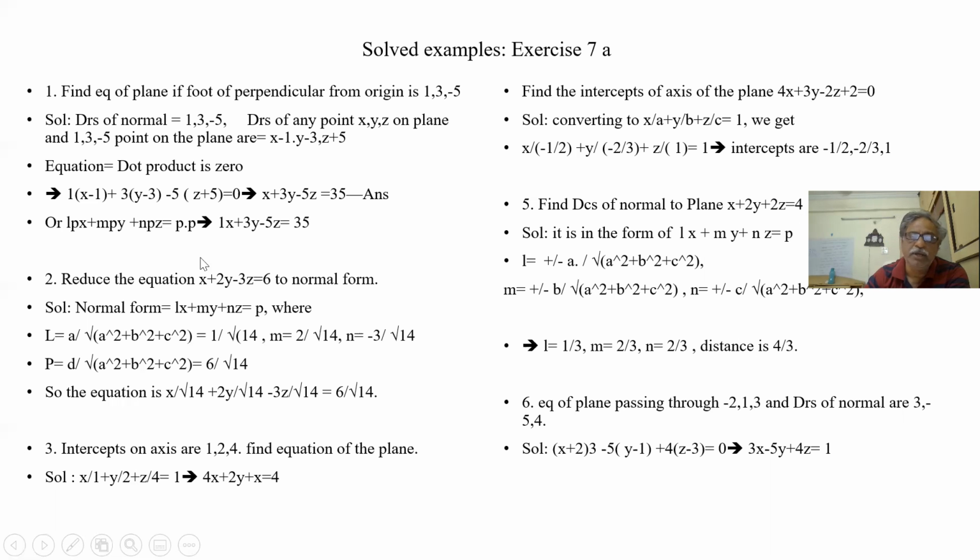Okay. Once we understand the concept, basically we can directly do the problem. We need not learn by heart. L is equal to plus or minus a by square root of a square plus b square plus c square. Here we are converting DRs to DCs. Simple. Okay. Equation of plane passing through this point and normal DRs are given. Simple. A into x minus x1, B into y minus y1, C into z minus z1. So A is 3: 3 into x plus 2, minus 5 into y minus 1, plus 4 into z minus 3 is equal to 0.